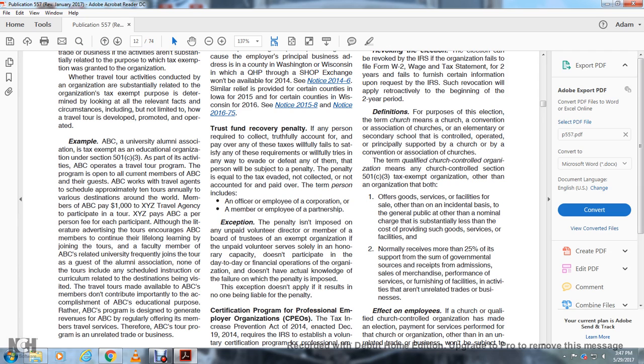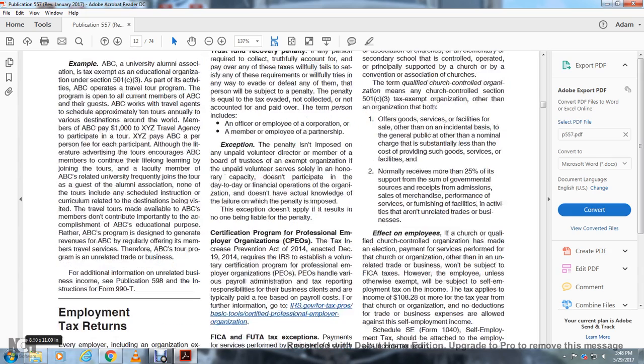Although the advertising for the tours encourages ABC members to continue their lifelong learning by joining the tours, and faculty members of the ABC-related university frequently join the tours of the alumni association, and the tours include scheduled instruction related to the destination being visited, the travel tours made available to ABC members do not contribute importantly to accomplishing ABC's educational purposes. The ABC program is designed to generate revenues, and ABC regularly offers its members travel services. Therefore, the ABC tour program is an unrelated trade or business.